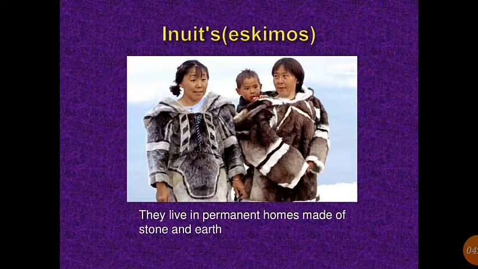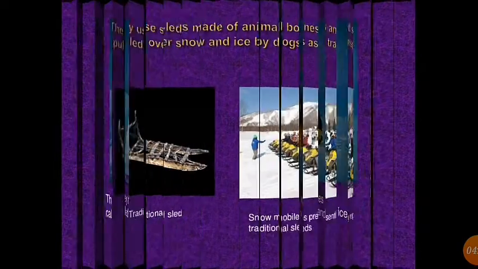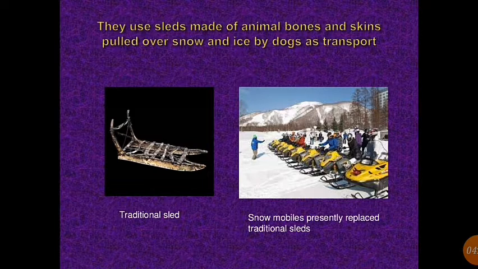In Greenland and some islands nearby live the Eskimos. They live in permanent homes made of stones and earth. They have temporary winter hunting lodges called igloos made from blocks of snow and ice.